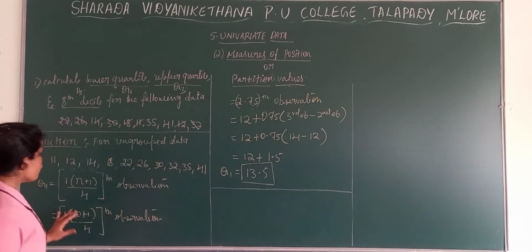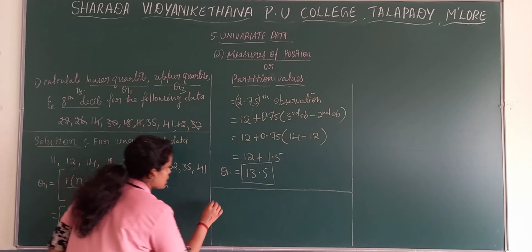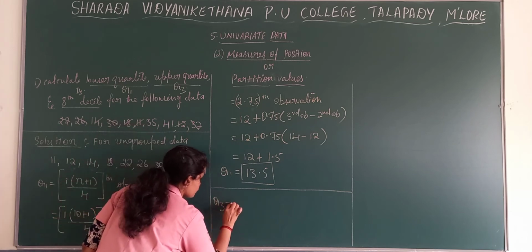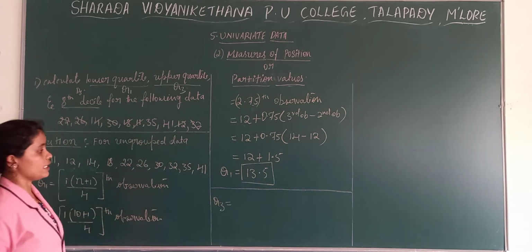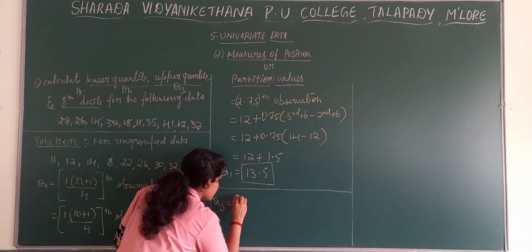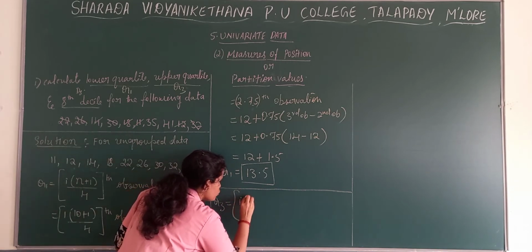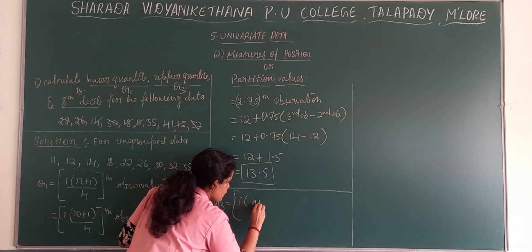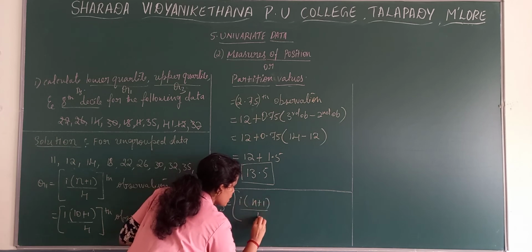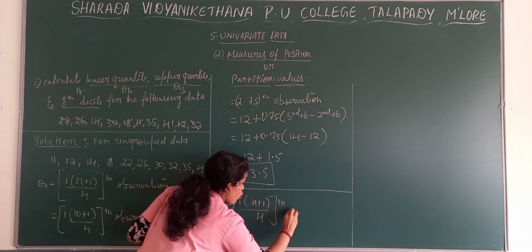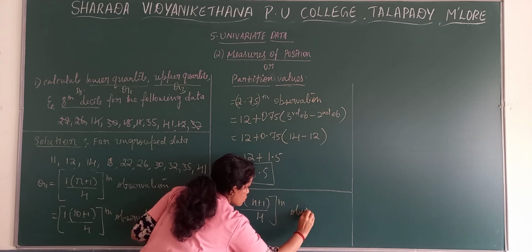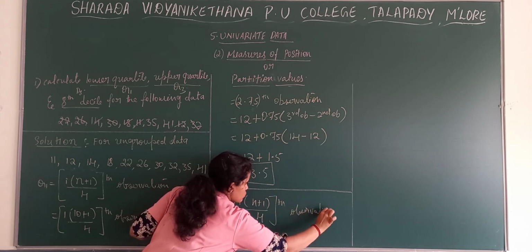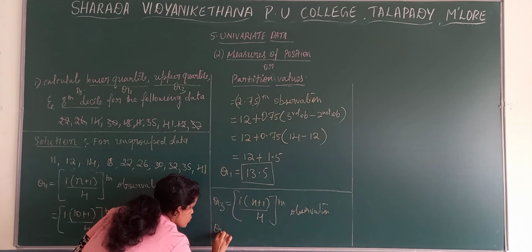Now same way find out Q3. Third observation, upper quartile. Apply the formula here, i into n plus 1 divided by 4. Here only I will substitute.